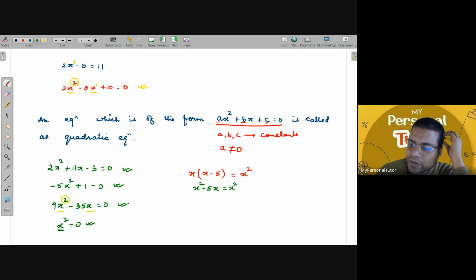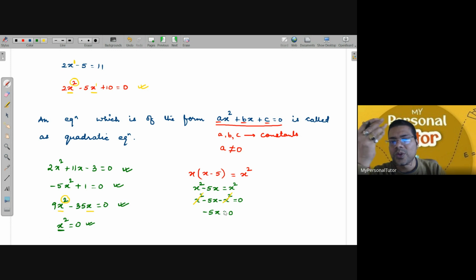Now if you bring this x square from the right hand side to the left hand side, what will you get? x square minus 5x minus x square is equal to 0. This x square and this minus x square get cancelled out. You remain only with minus 5x is equal to 0. Is it a quadratic equation now? No, because the highest power on the variable is now 1. So this is nothing but a linear equation.